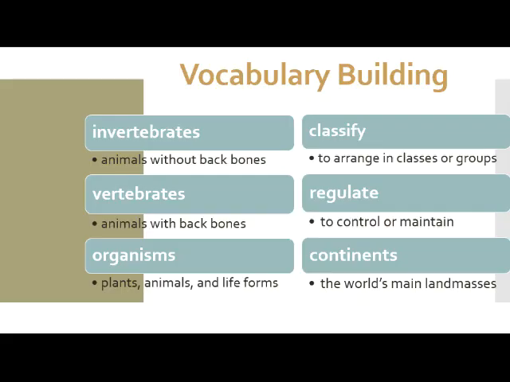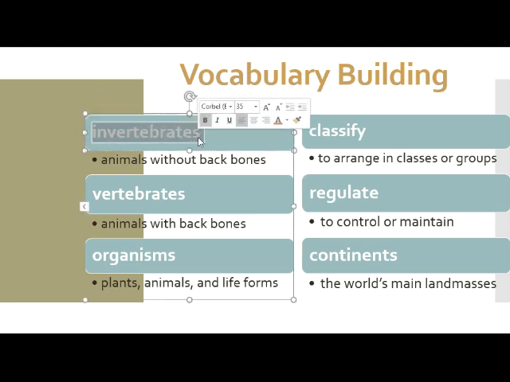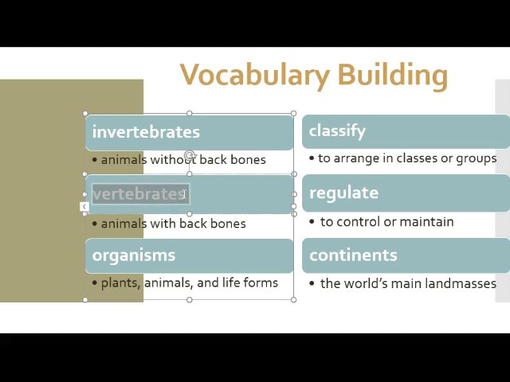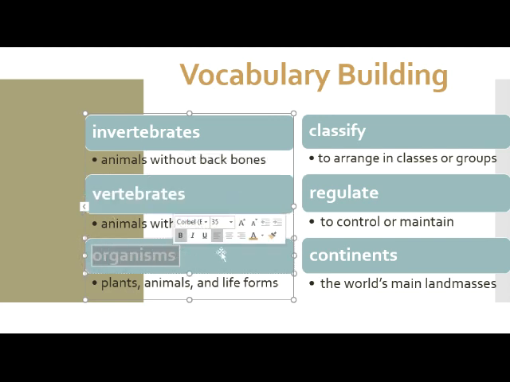Here's our list of 6 vocabulary words we're going to review. This word is invertebrates. Invertebrates are animals without backbones. Our next word is vertebrates. Very similar, but it's missing that first in part, right? So vertebrates are animals with backbones. They do have backbones. Our next vocabulary word is organisms. Organisms are plants, animals, and life forms.